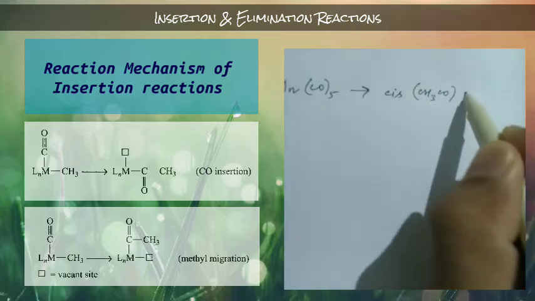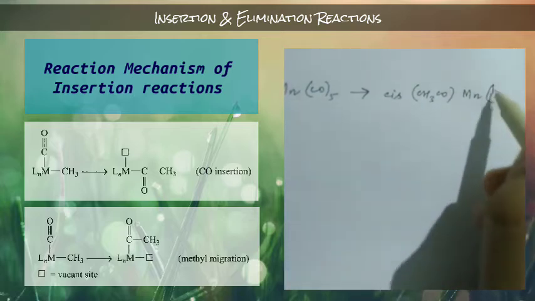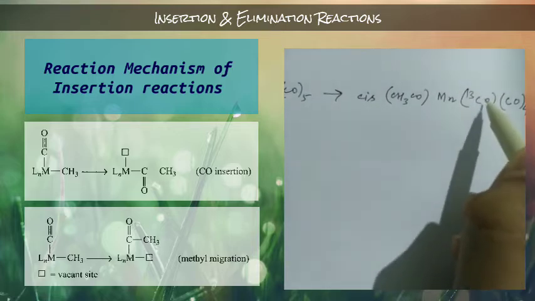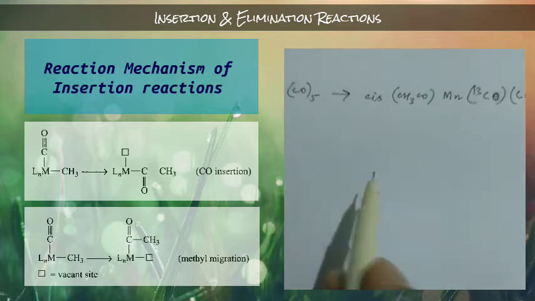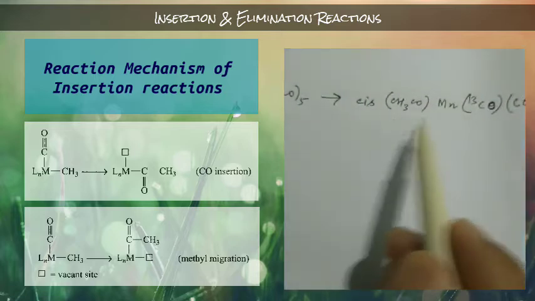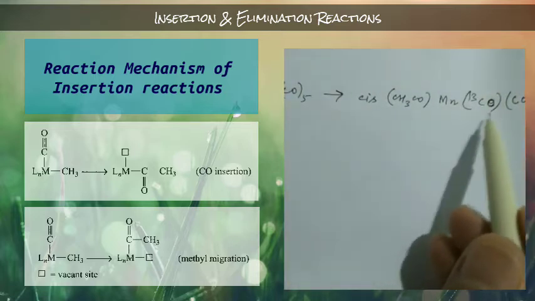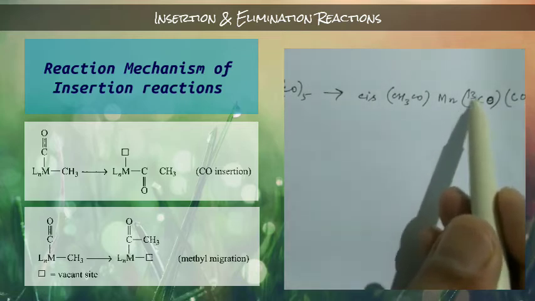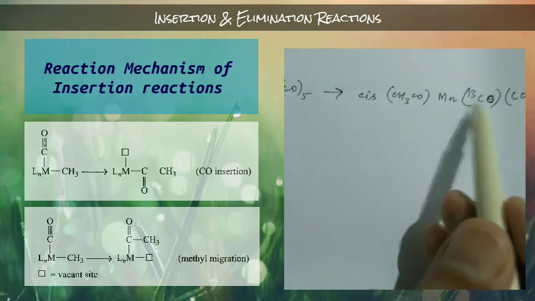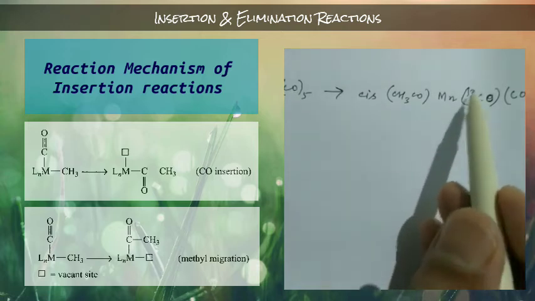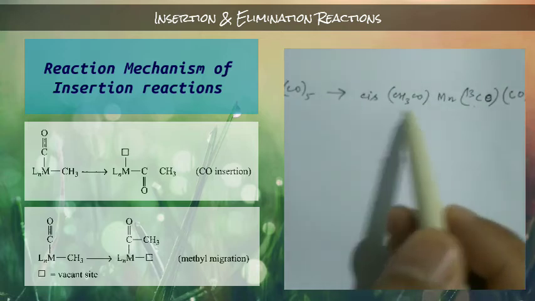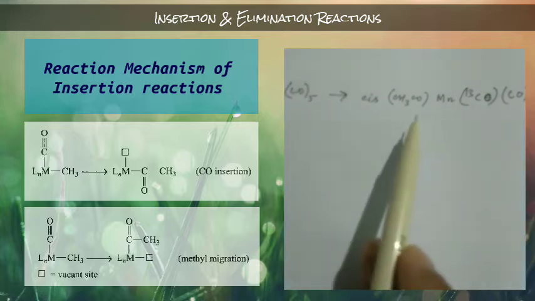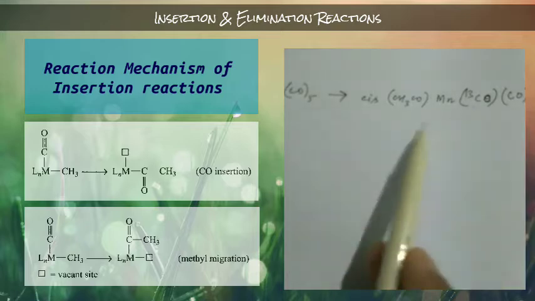This is your manganese, and here 13CO4. This is not cobalt, this is carbonyl. The carbonyl group having carbon 13 and this acetyl group will always be cis to each other. It will never be in the trans position.